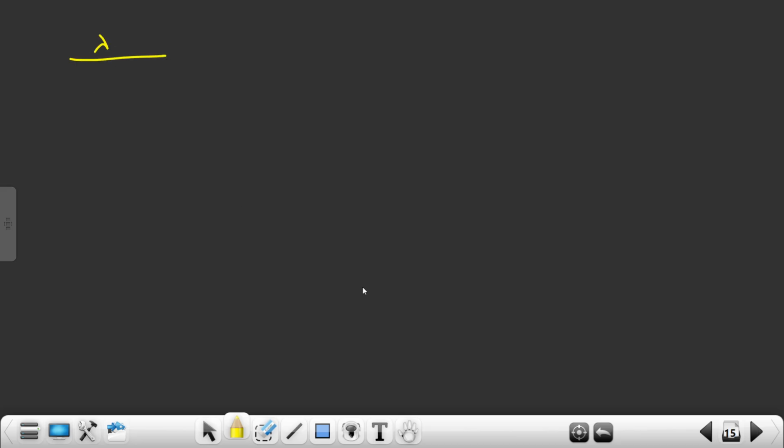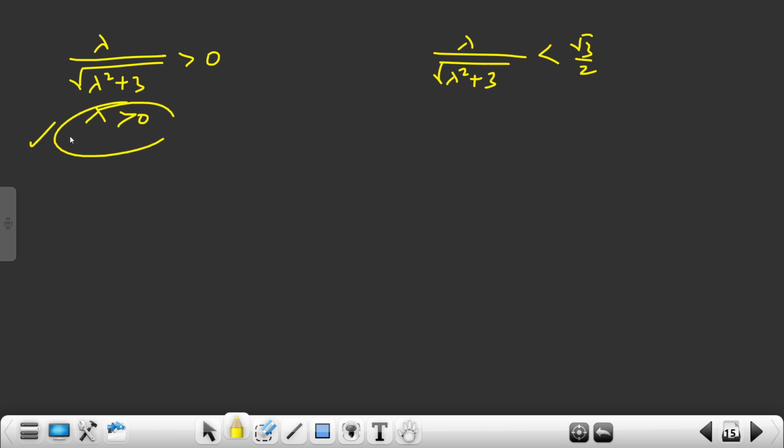When lambda over root of lambda square plus 3 is greater than 0 and less than root 3 by 2, this is saying that lambda is positive. If lambda is positive, this value is positive and this value is also positive, so I can square both sides.